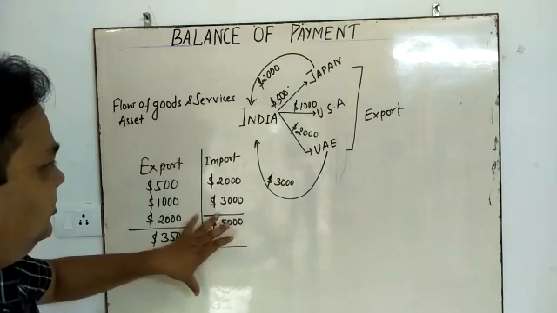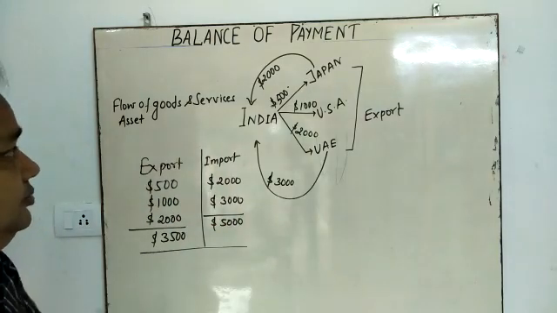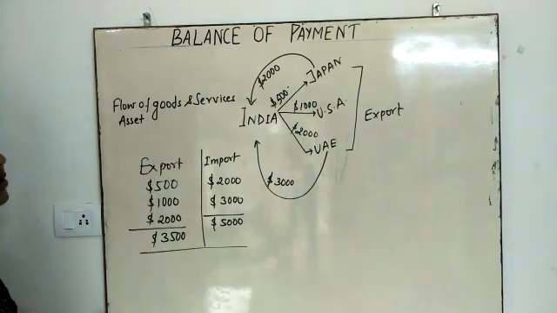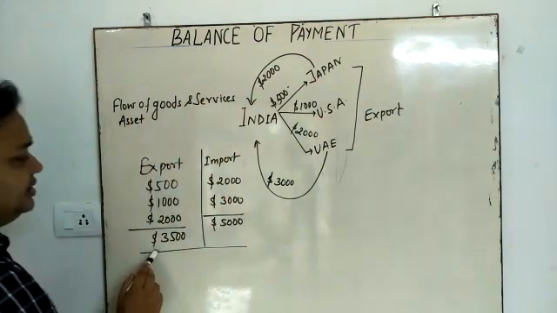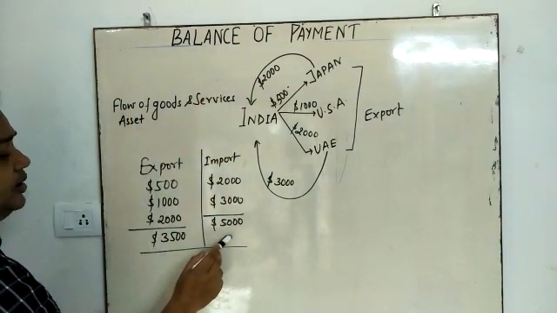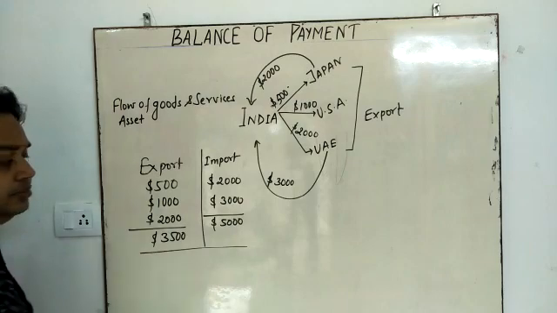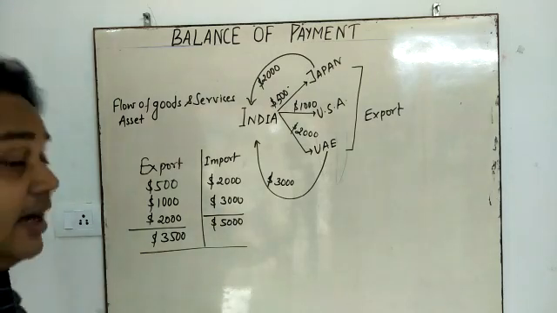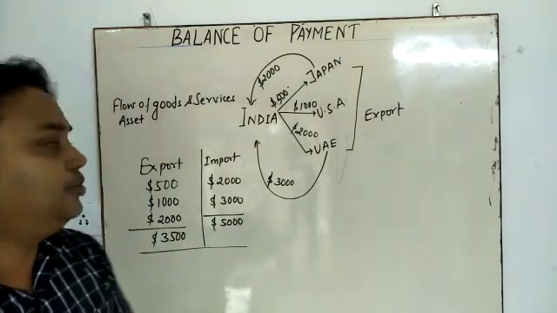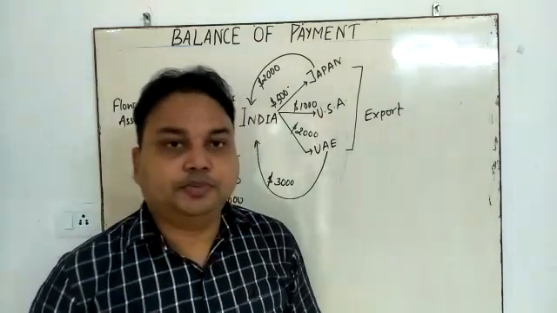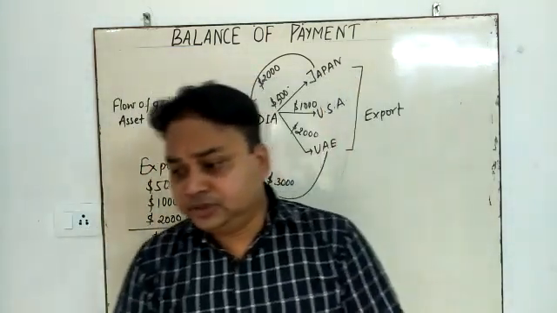These are the things we are going to study in this chapter. So first you have to understand the balance. Balance means the government tries to make an equilibrium or stable position between the export and import, but it's not possible.